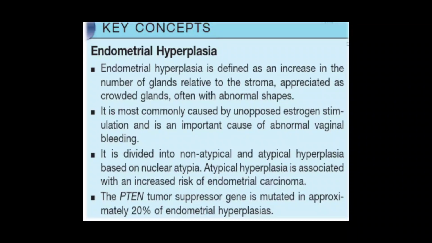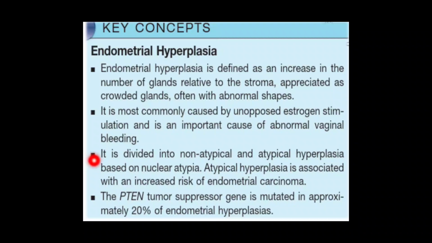Now the key points of endometrial hyperplasia. So endometrial hyperplasia is defined as an increase in the number of glands relative to the stroma. There is increased gland to stroma ratio. The glands show crowding and they are variable in size and shape. Next, it is most commonly caused by unopposed estrogenic stimulation, and it is an important cause of abnormal vaginal bleeding.